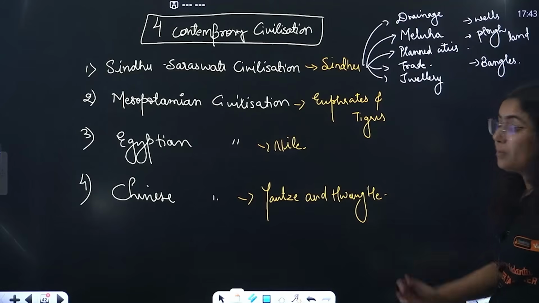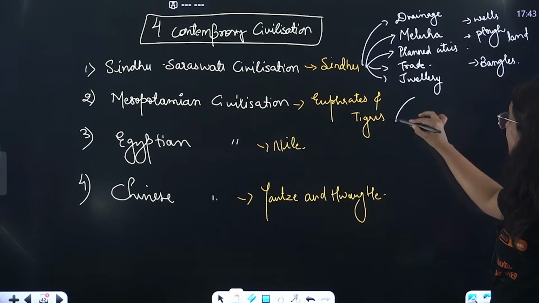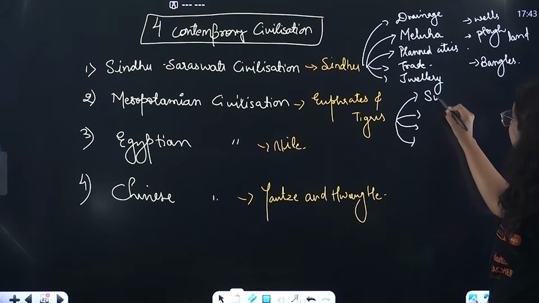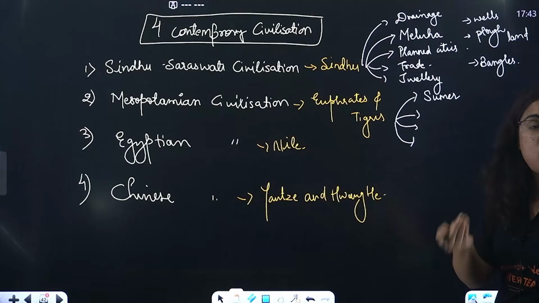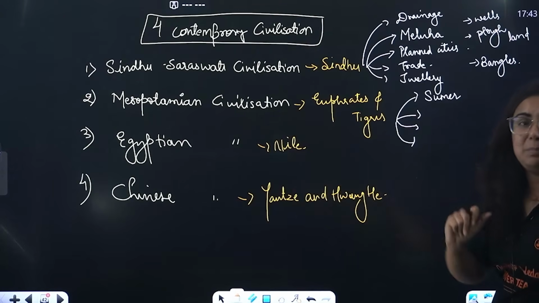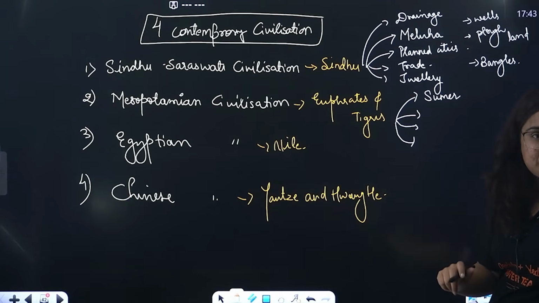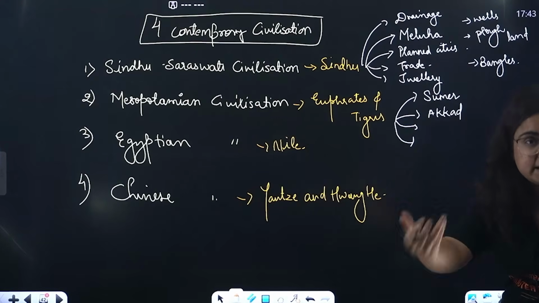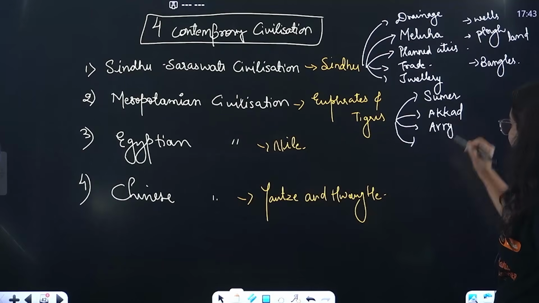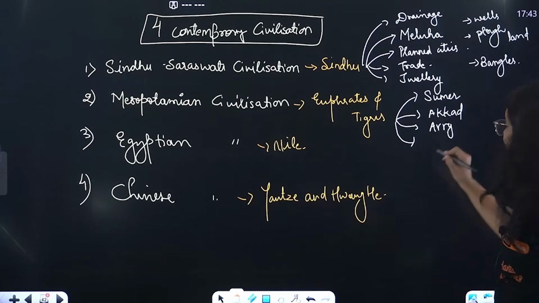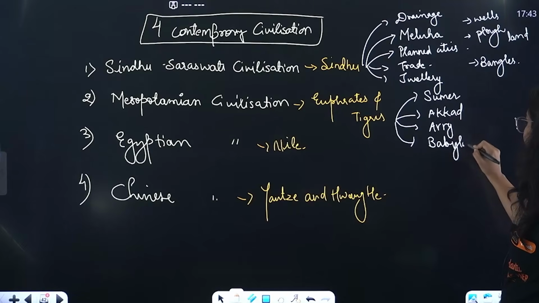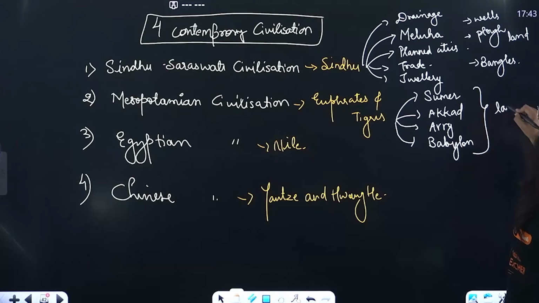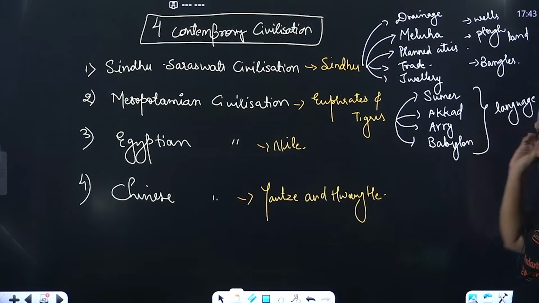Then coming to the Mesopotamian civilization, beta. In the Mesopotamian civilization, there were 4 popular cities. The first one that actually developed was Sumer, known as the Sumerian people, known for their cuneiform script. Then there were people residing in Akkad, Akkadian, right? Similarly the Assyrians, and the last were the Babylonians. They were different from each other in terms of language, but their script was the same.